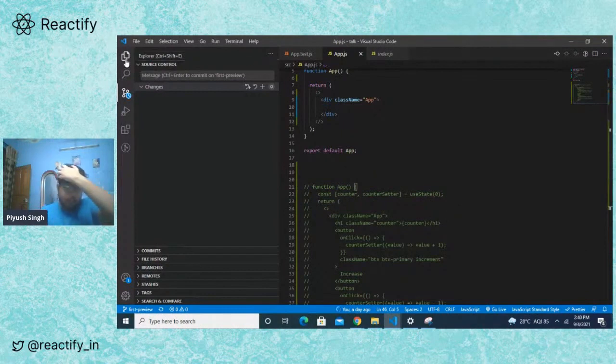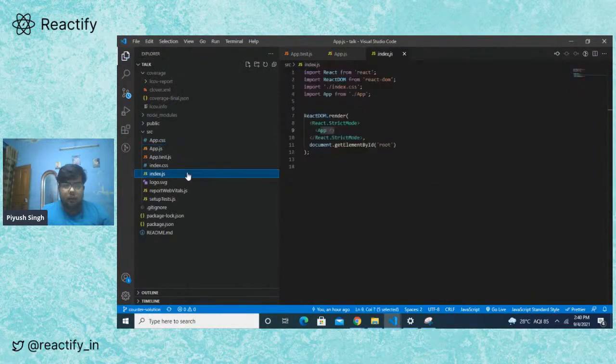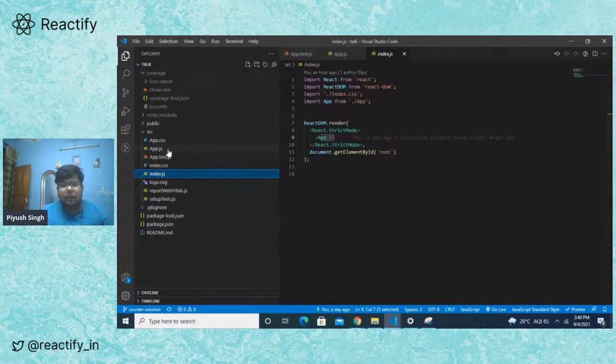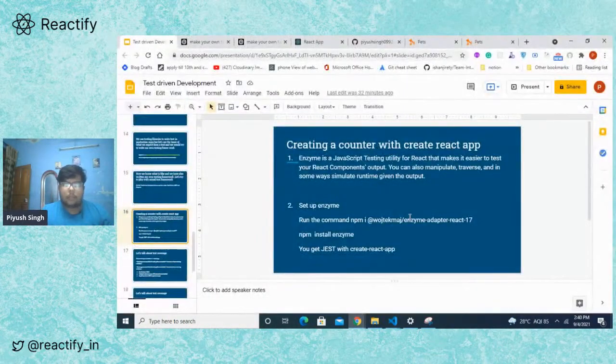So we are going to create our first app in this demo using test-driven development. So let's talk about what we're going to create. We're just going to create a very simple app, which is just going to increment the counter on click and decrement the counter on click. Nothing very fancy. So let's talk about the setup.